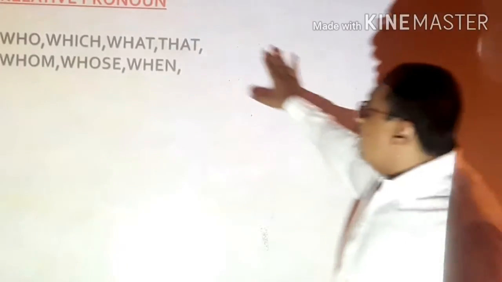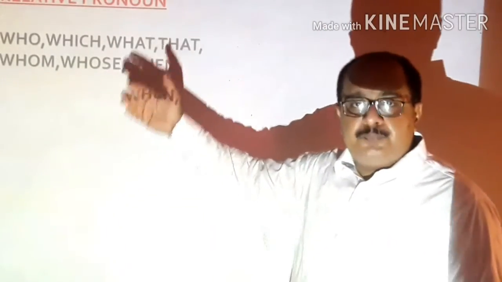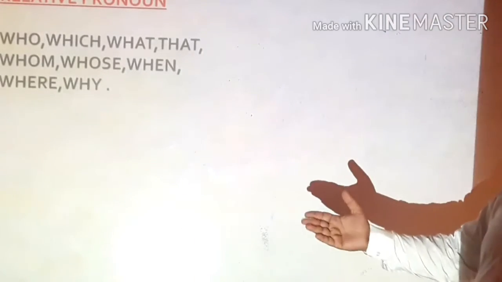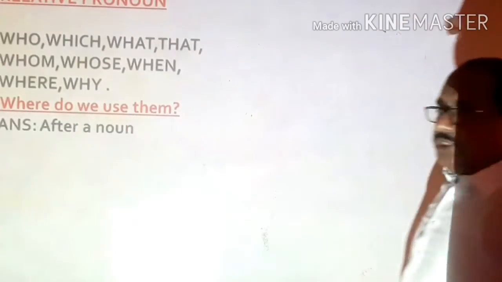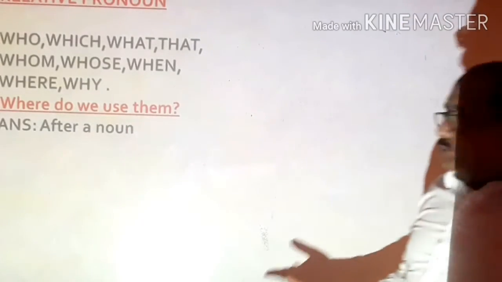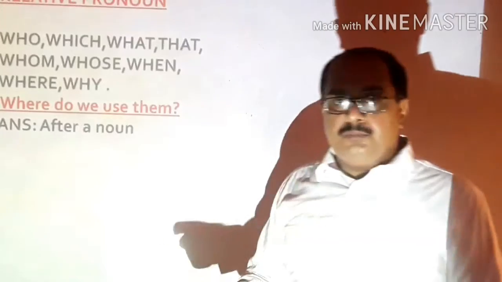Now in relative pronouns: who, which, what, that, another, whom, whose, when. They are used as relative pronouns. It shows some relationship. Where is also there, why is also there. Where do we use them? The question: where do we use them? Yes, the answer is after a noun. Means after a noun we can use these relative pronouns.